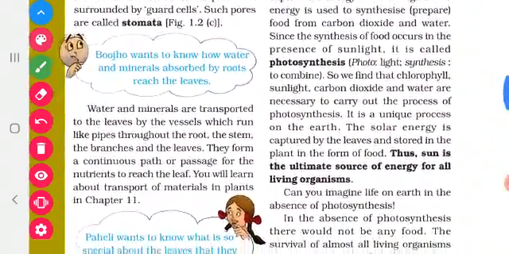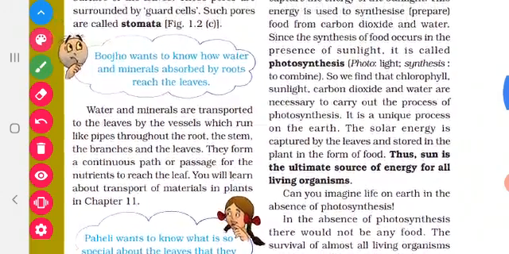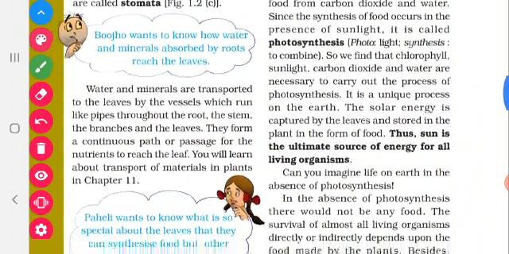So they prepare food. This preparation is possible only in the presence of sunlight. Without sunlight, this reaction is not at all possible. So that's why this reaction is called photosynthesis. Photo means light, synthesis means to combine. Combine means preparation. So this combination, that is the combination of water, minerals and carbon dioxide, takes place only in the presence of sunlight. That's why this reaction is called photosynthesis.